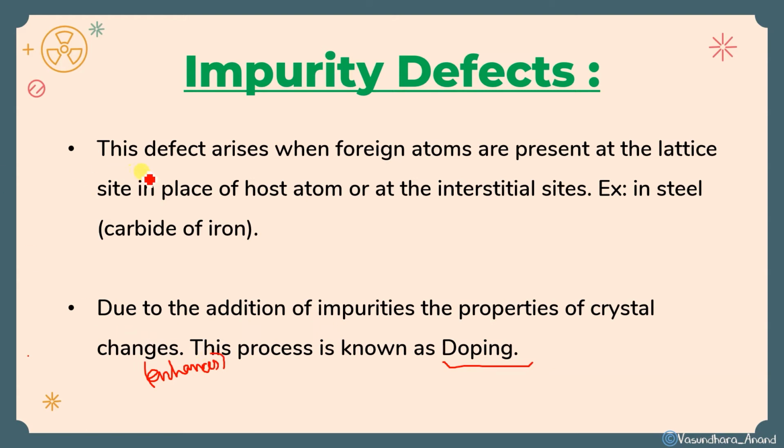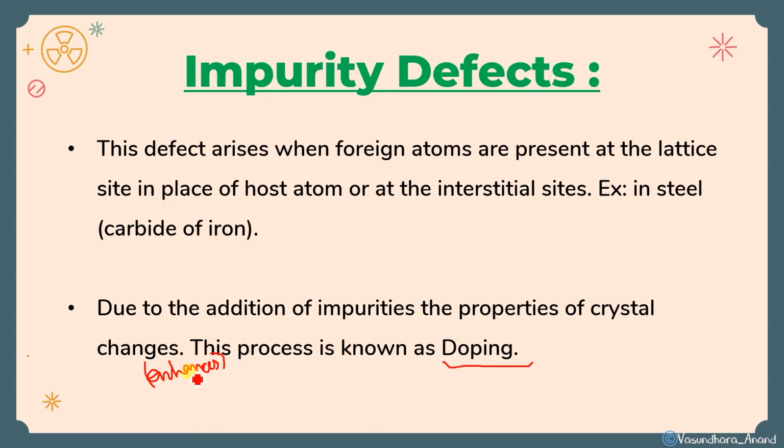And this defect arises when the foreign atom, that is an outsider, is present at the lattice site in place of the host atom or at the interstitial site. If some foreign atom, which is an outsider, which is not of that crystal, is present over there, that will be called impurity defect, and this is also known as doping.